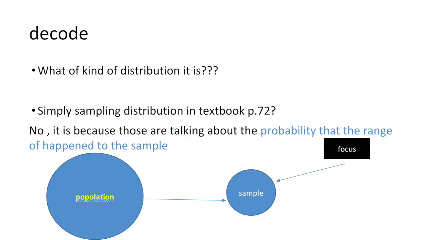Let's decode this question. First of all, we should think about what kind of distribution it is. It is simply put normal distribution in sampling, or other distributions. The question is not talking about the probability of the whole sample happening in a particular range.